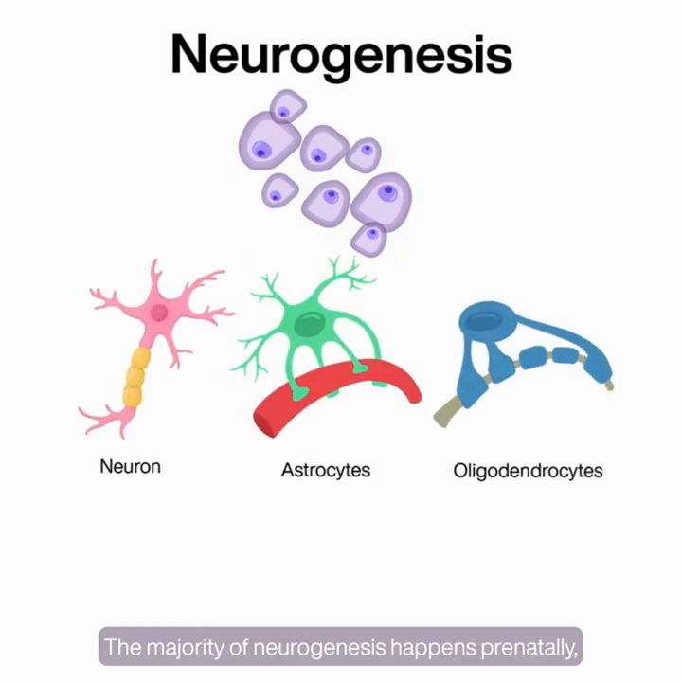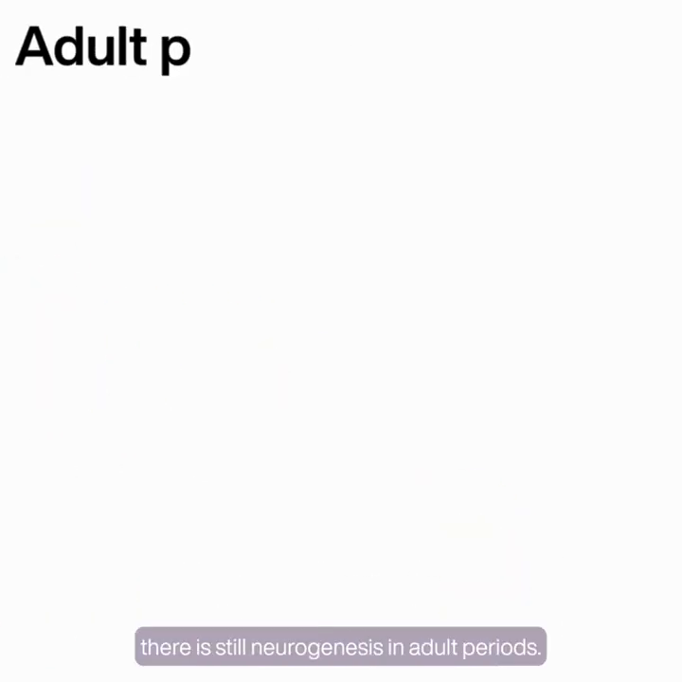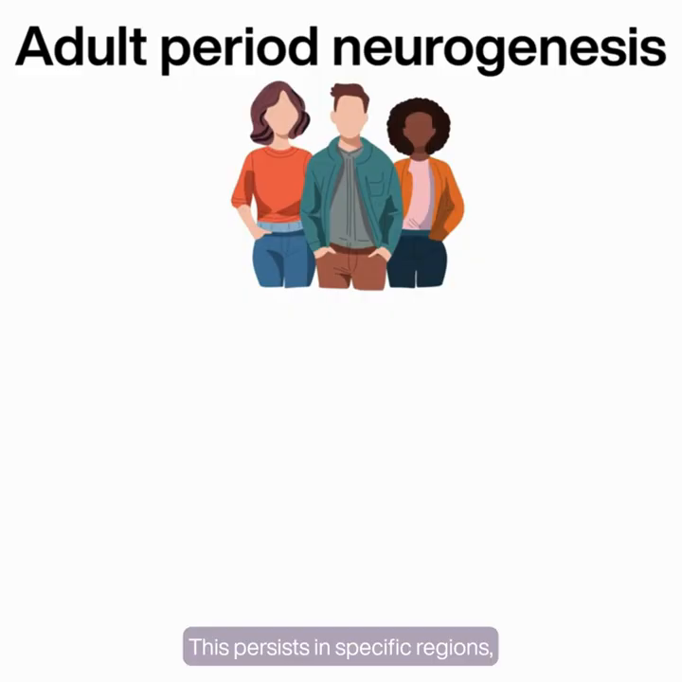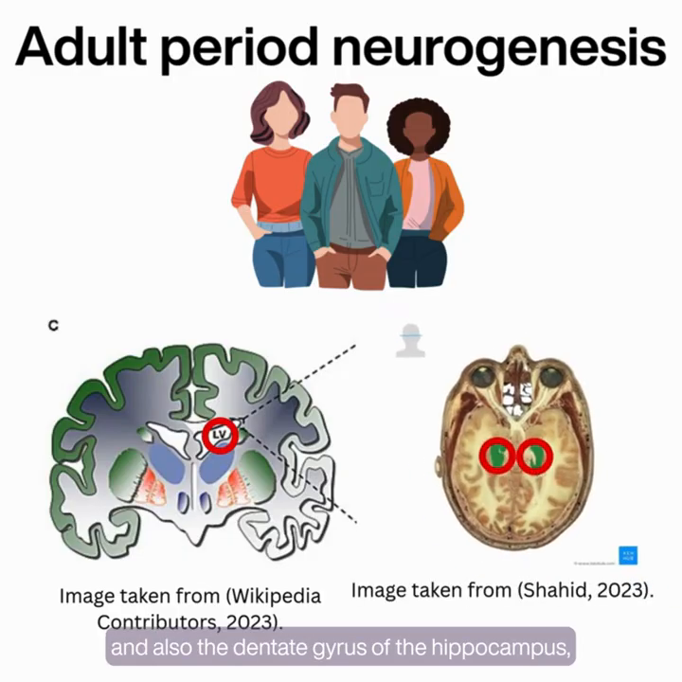The majority of neurogenesis happens prenatally, as it is when rapid cell proliferation establishes the foundational architecture of the brain. However, there is still neurogenesis in adult periods. This persists in specific regions, specifically in the subventricular zone, which contributes new interneurons, and also the dentate gyrus of the hippocampus, which has newly generated neurons that are involved in learning and memory.